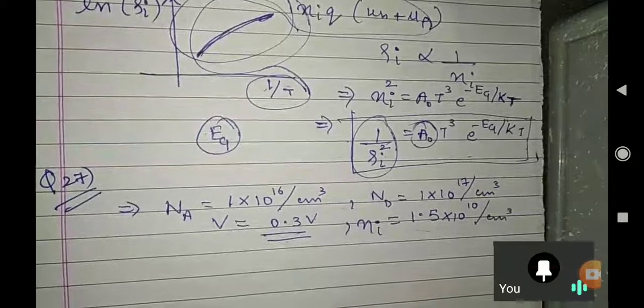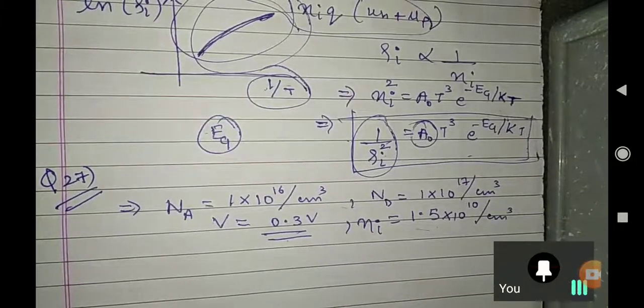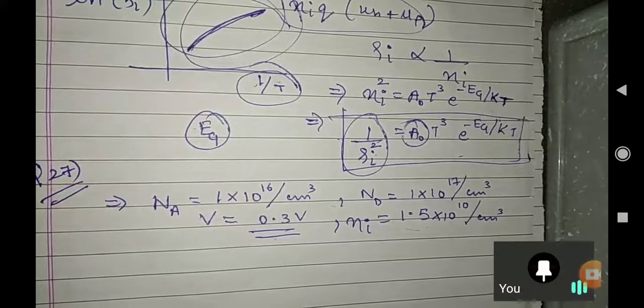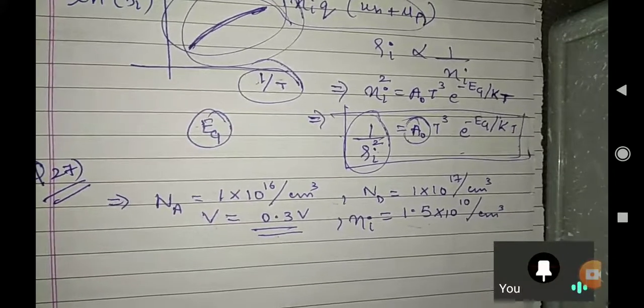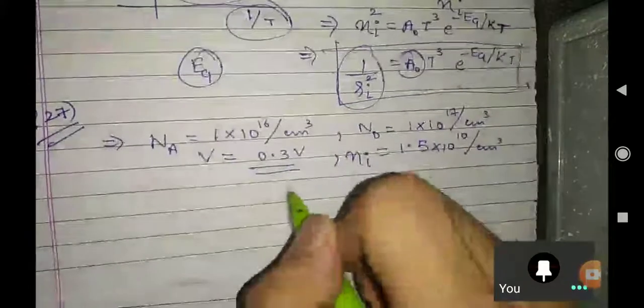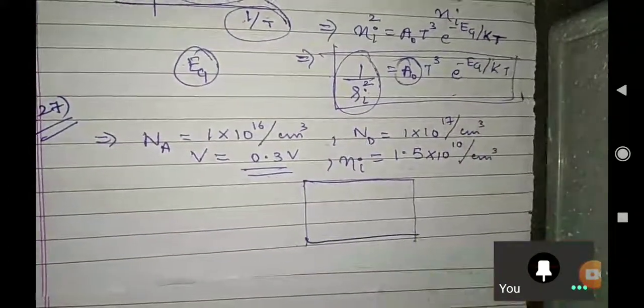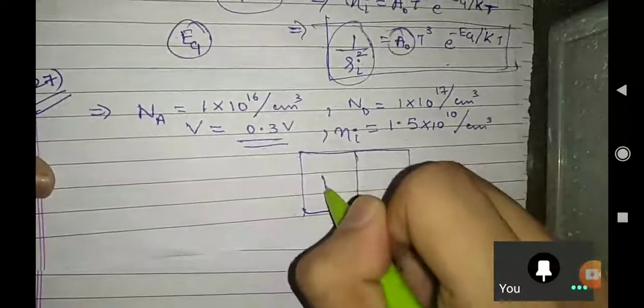No one can tell me. I'm repeating the line. The electron concentration we have to find at the edge of depletion region on the P side. This is our PN junction.